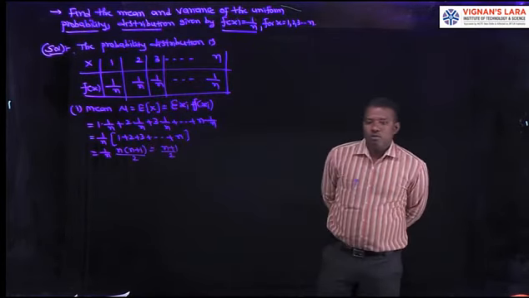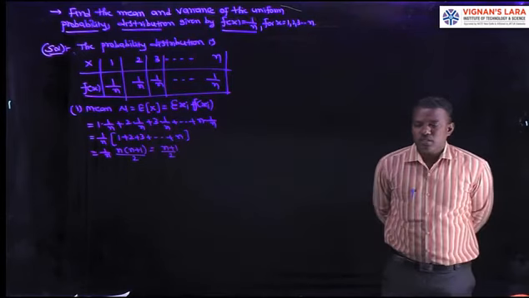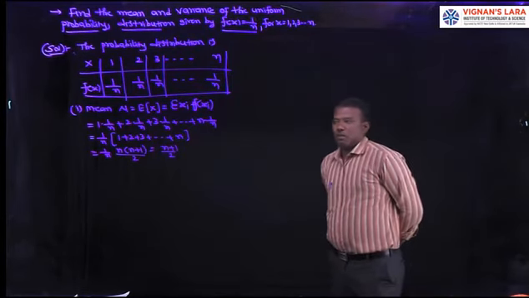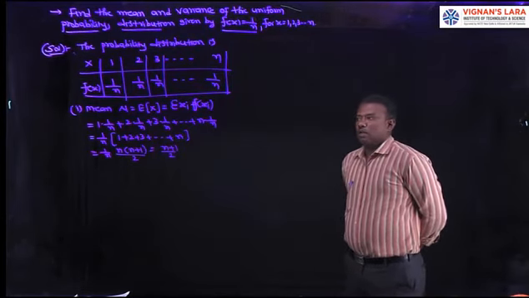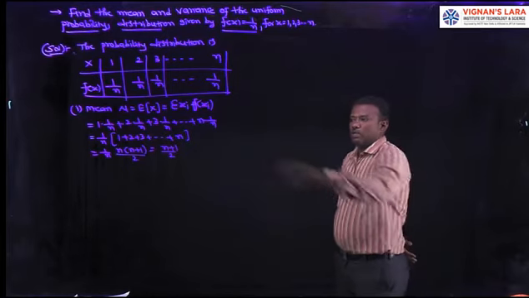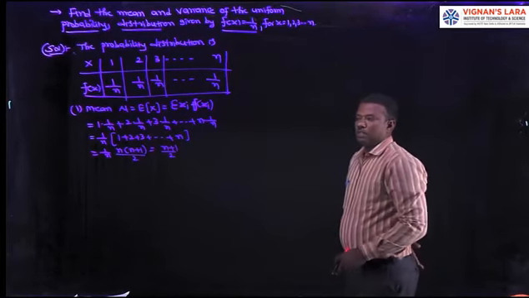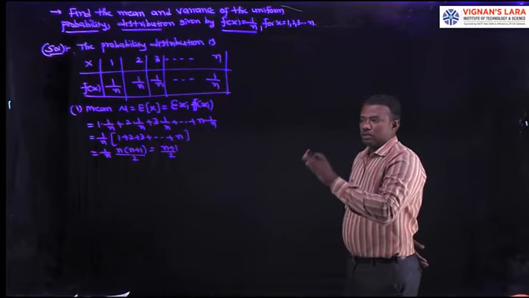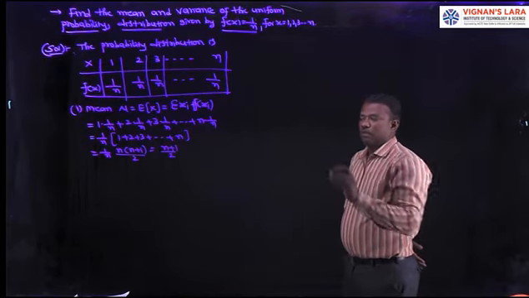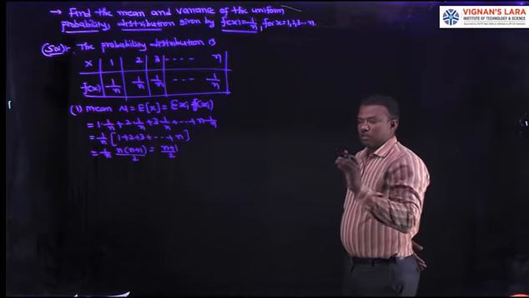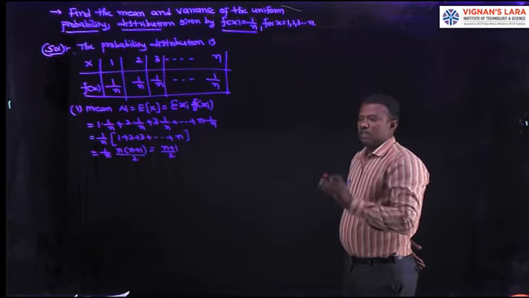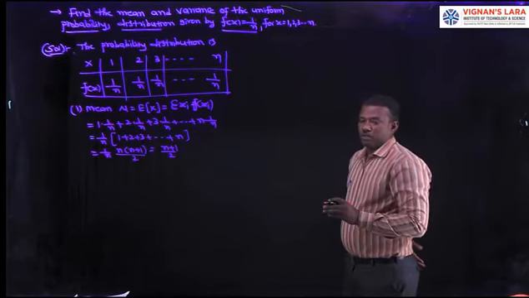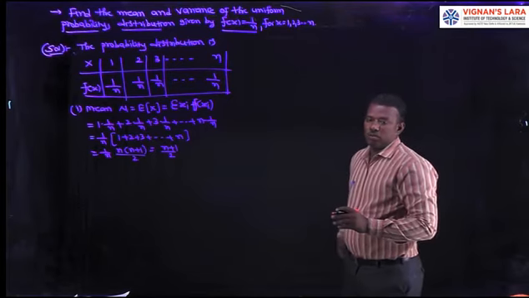So mean mu equal to E of x is equal to sigma xi into f of xi, with values 1 into 1 by n plus 2 into 1 by n plus 3 into 1 by n, so on, plus n into 1 by n. That equals 1 by n into 1 plus 2 plus 3 plus so on n, which is the sum of the first n integers, n into n plus 1 by 2. After simplification, the value is n plus 1 by 2.